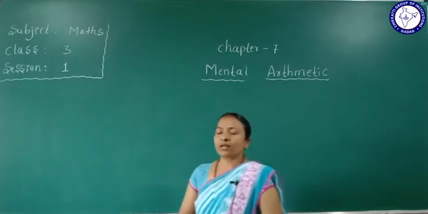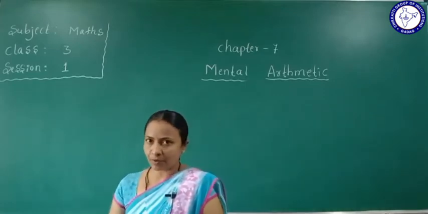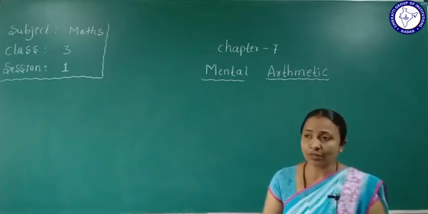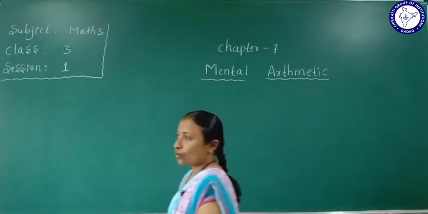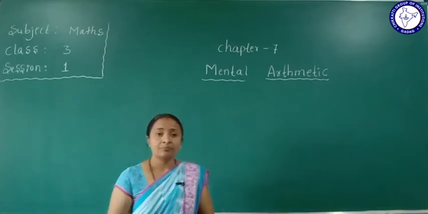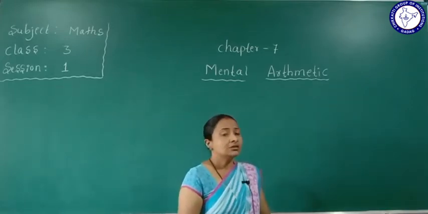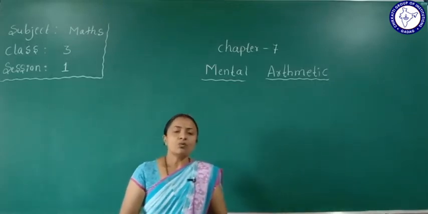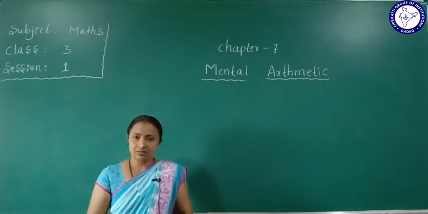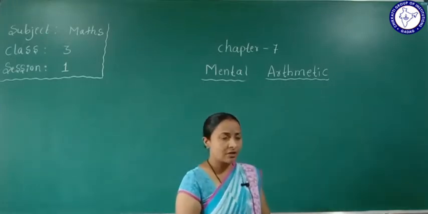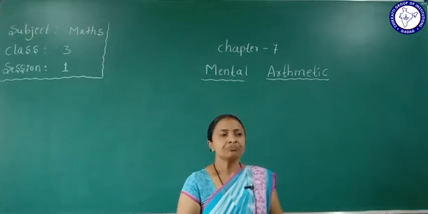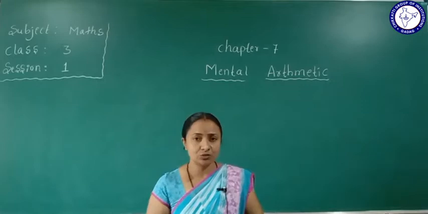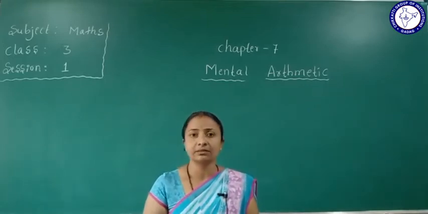Whenever you are going to a shop, if you have 10 rupees, you will buy a chocolate. You will buy a 3 rupee chocolate. You give the 10 rupees to the shopkeeper, and the shopkeeper cuts the 3 rupees for the chocolate and returns the amount.